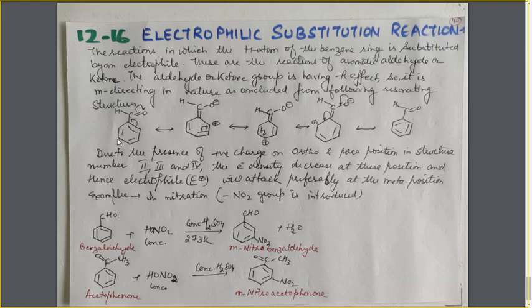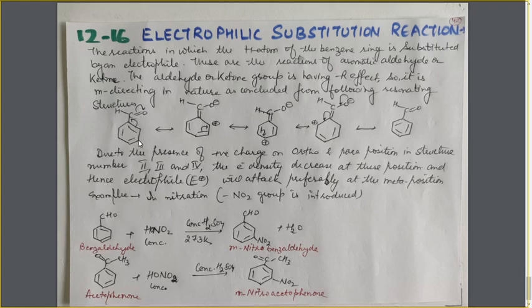So, in the aromatic aldehydes and ketones, the aldehyde and ketonic group is electron withdrawing in nature and thereby decreases the electron density at the ortho and para position. In these structures you can easily see that this CHO group or the aldehyde group is reducing the electron density at the ortho and para position.